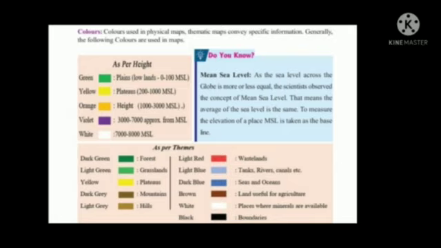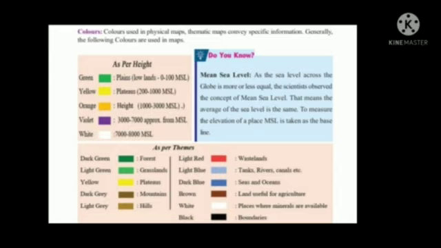As per the themes, colors are used in the maps. Dark green indicates forest. Light green indicates grasslands. Yellow indicates plateaus. Dark grey indicates mountain. Light grey indicates hills.